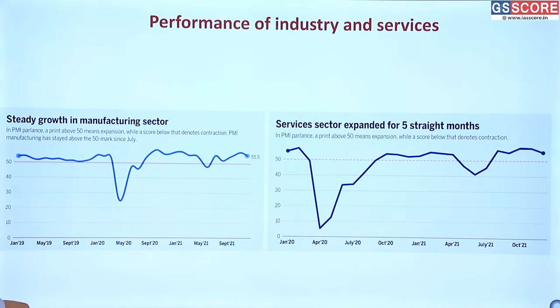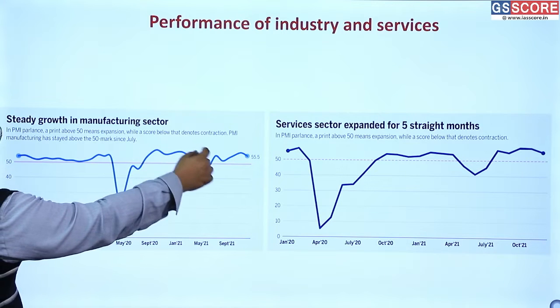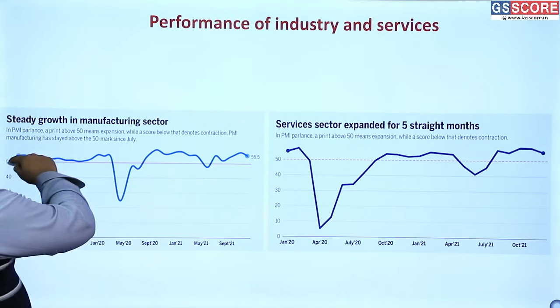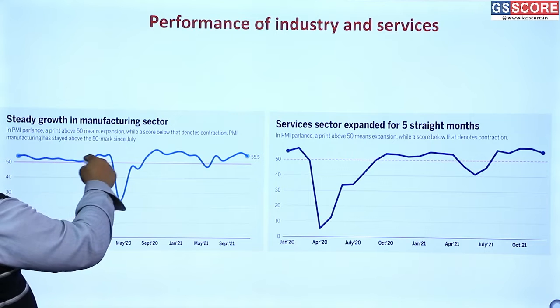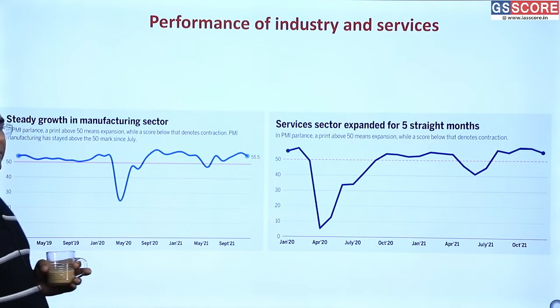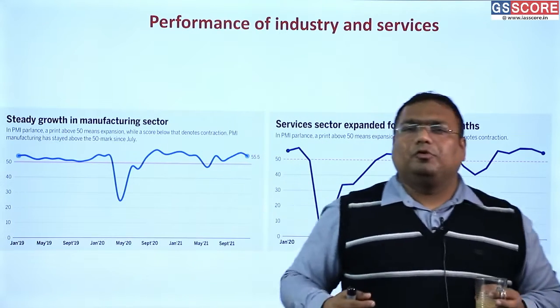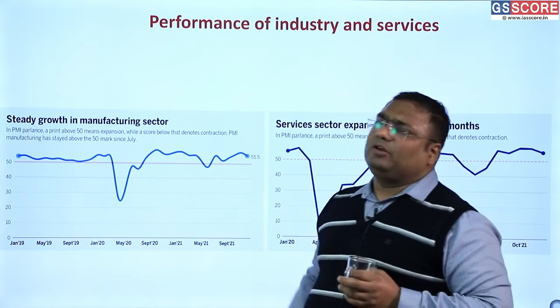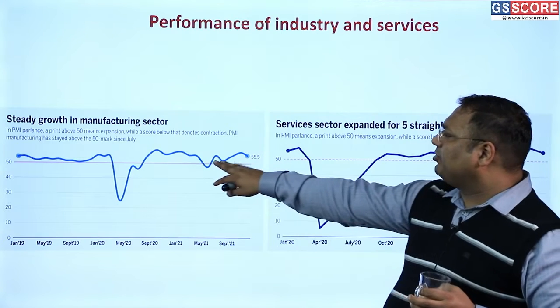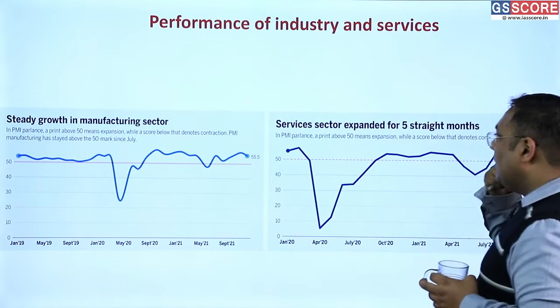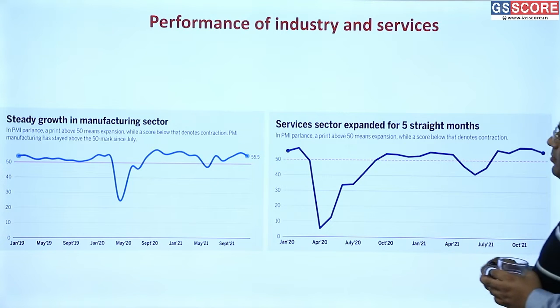So here we can see expansion, except for a brief period here, and again here we can see that almost throughout there has been expansion of the manufacturing sector. Means the manufacturing sector is expanding. More production units are opening and more production is happening there. So this purely measures an expansion in the sector. This is a very good way to look at a sector.